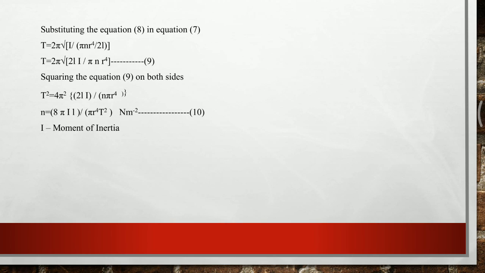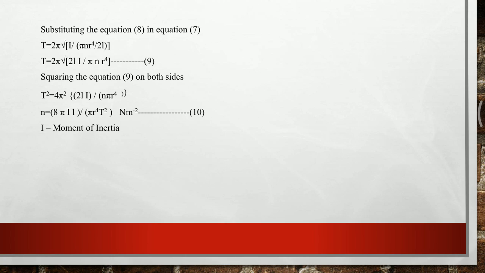Now on squaring both sides, we get T square is equal to 4 pi square into 2lI divided by pi n r to the power of 4. Or in other words, n is equal to 8 pi square I l divided by pi r to the power of 4 T square, expressed in Newton per meter square, where I is called the moment of inertia.